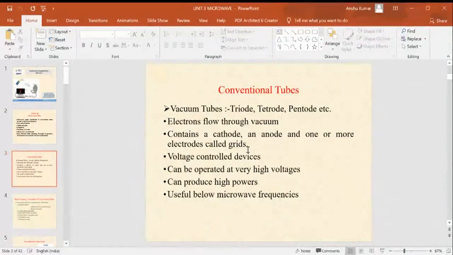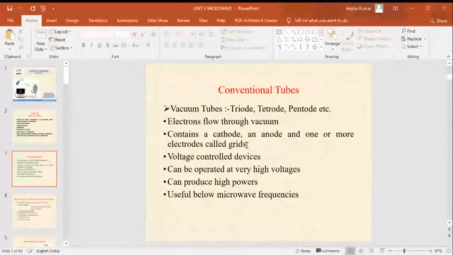Here we will take the example of triodes. In a tetrode, there are four electrodes: one cathode, one anode, and two grids. But in the triode, one is cathode, another is anode, and the third one is grid. These grids are used for controlling action. If anyone asks what the function of the grid is, you can easily say that grids are used for controlling action.